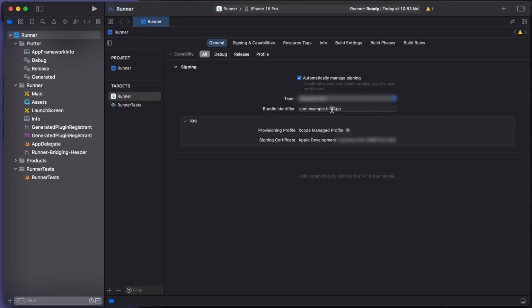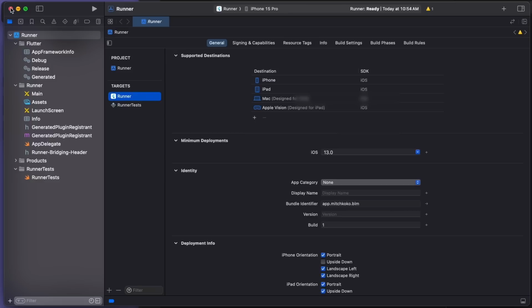Now I want you to select an appropriate bundle ID for you. So this will be important for when we publish this app to the App Store. So it's a good idea to set this at the very beginning. I'm going to say app.mitchcoco.blm for build, launch, monetize. So just select the appropriate bundle ID for you.